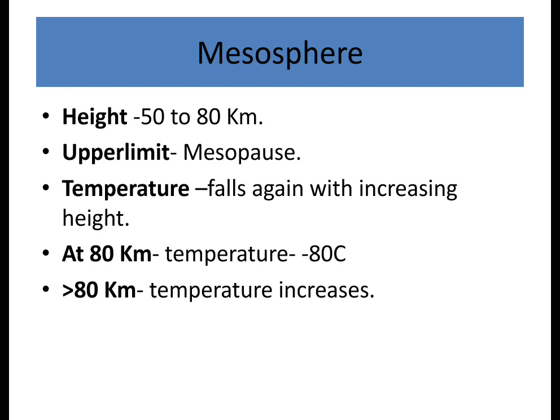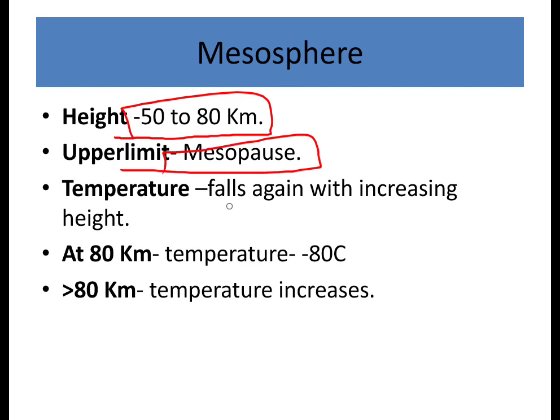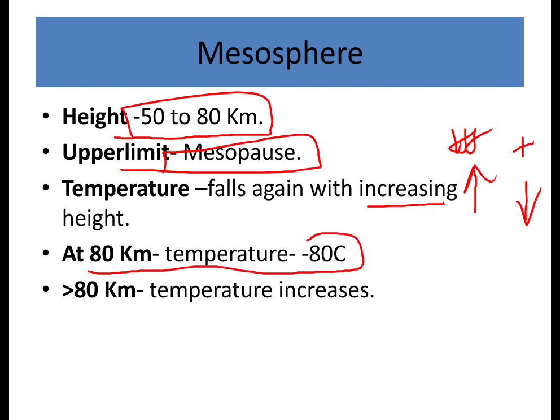Next one is mesosphere. The height, or altitude, is about 50 to 80 kilometers. So the upper limit is meso, as we know, and temperature falls again with increasing height. So here again, with increasing height, the temperature falls, and up to 80 kilometers the temperature is minus 80 degrees Celsius, and above 80 kilometers the temperature increases further.